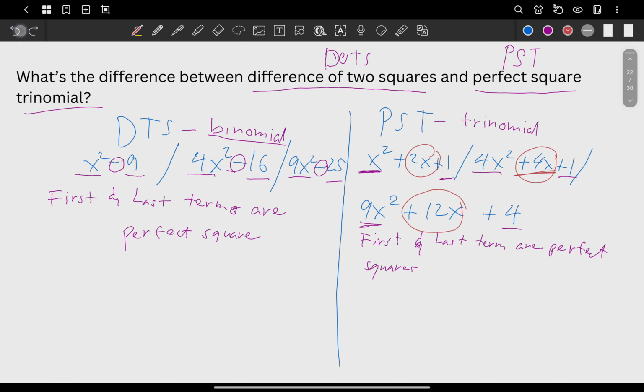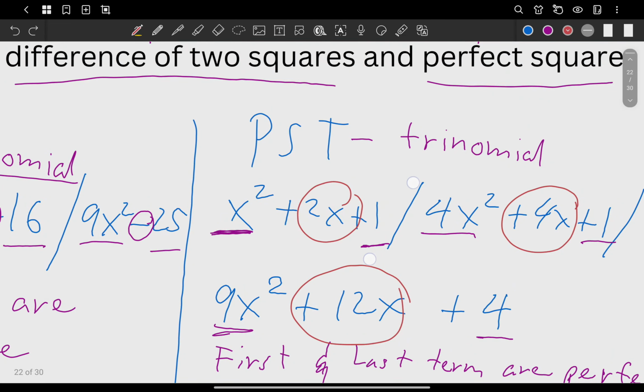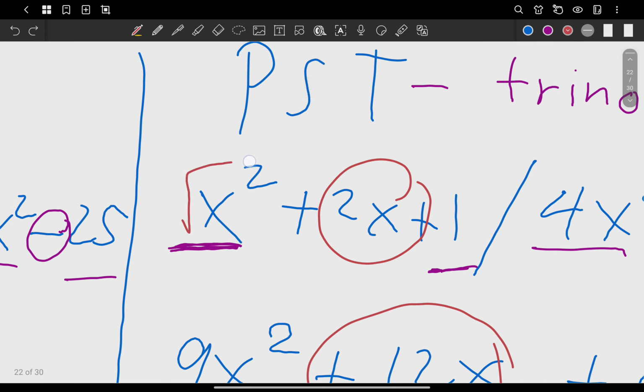Actually, for it to be a perfect square trinomial, look at this one. What is the square root of x squared? Isn't it x? What's the square root of 1? It's 1, right? What's 1 times x? It's x. Times 2? You have 2x.